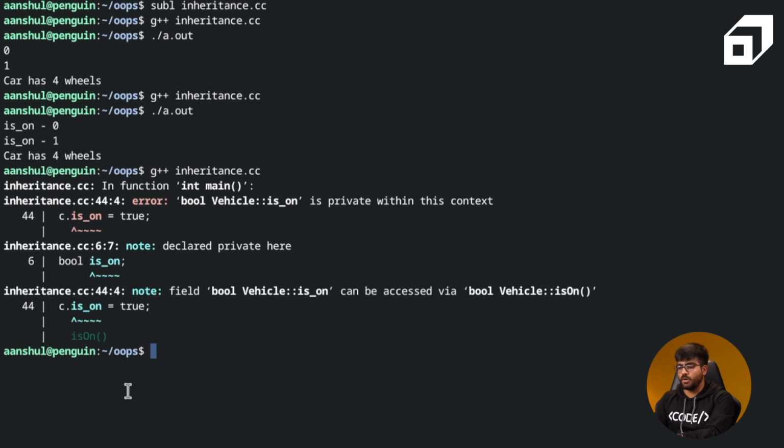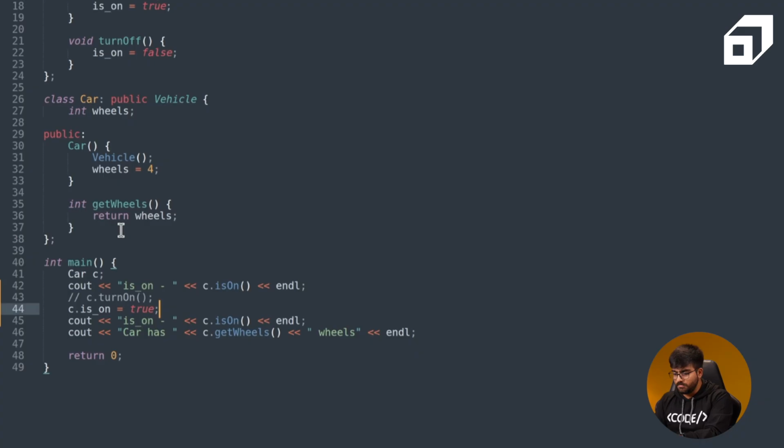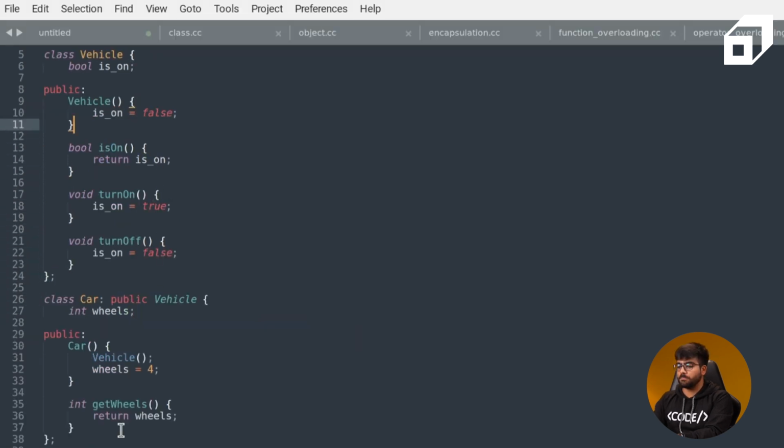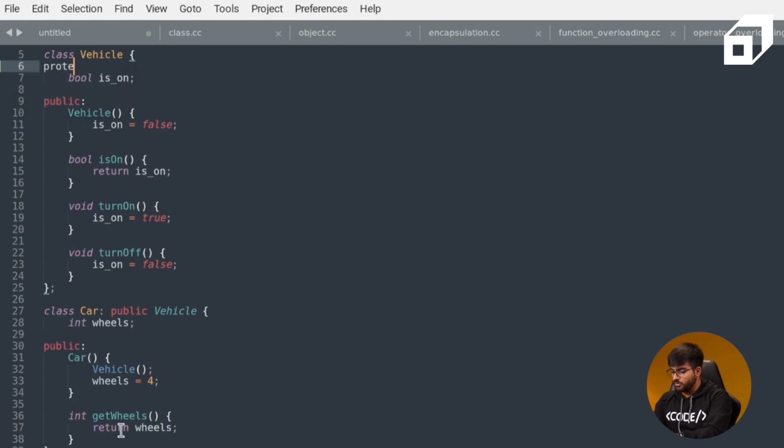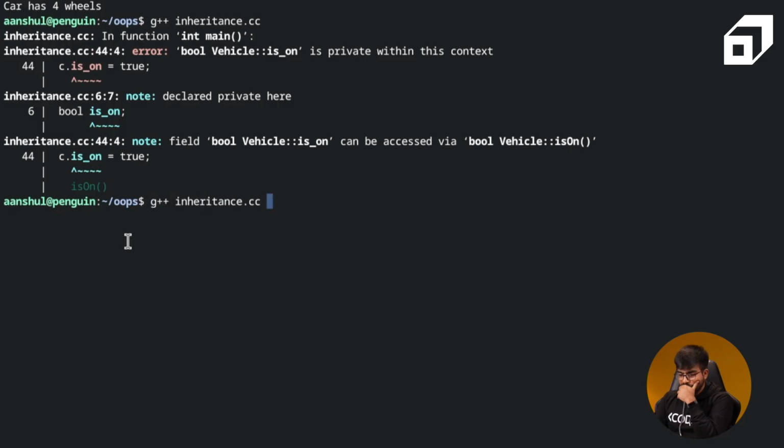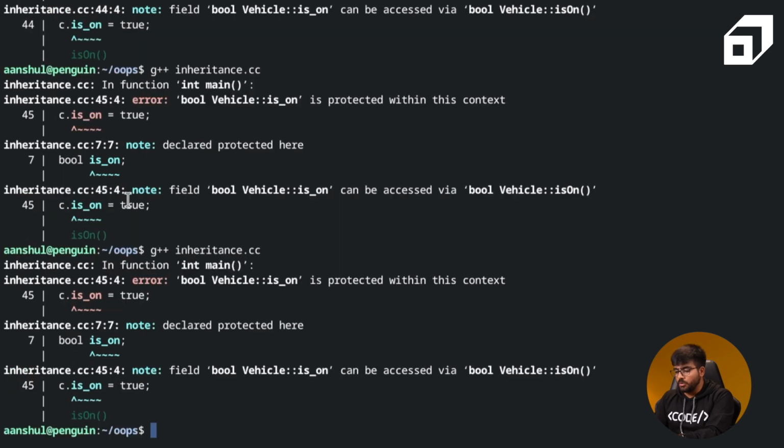It says that is_on is private within its context. It also suggests that you can access this particular attribute using the is_on function, which we have used in the output statements. But that is not what we want to do. So we can probably convert the private attribute to protected. If you remember, protected attributes can be accessed by the child class. So now this should compile. But it is still throwing this error. It says that is_on is protected within this context.